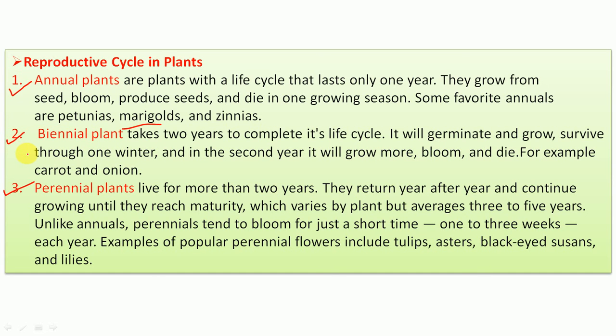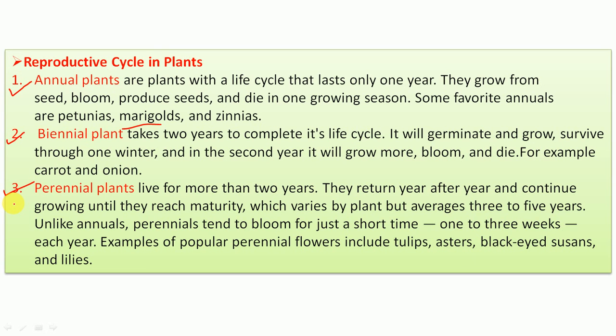Then what happens in biennial plants? Biennial means they complete their life cycle in two years. They germinate, grow, even survive throughout the winter, and then in the second year they grow, bloom and die. Examples like carrot or onion. And then perennial, when they live for more than 2 years.